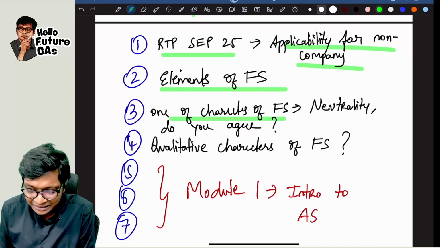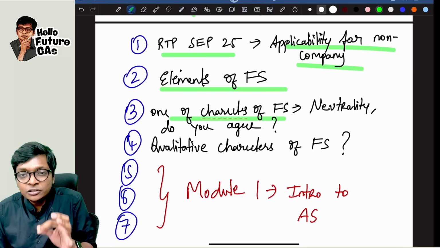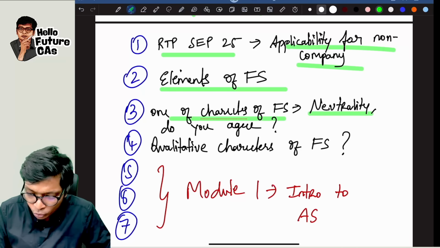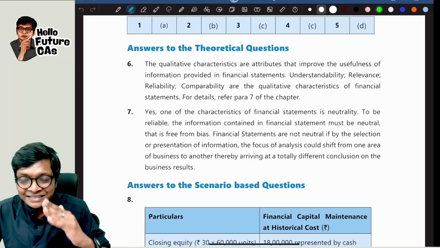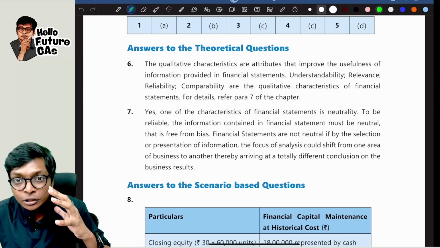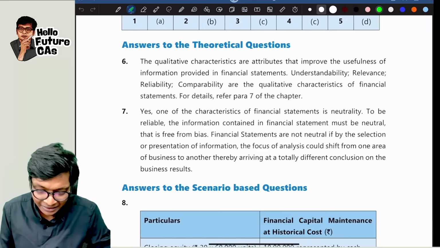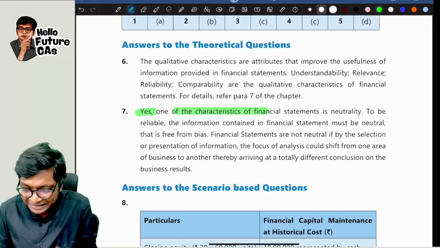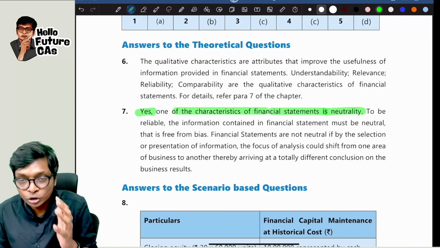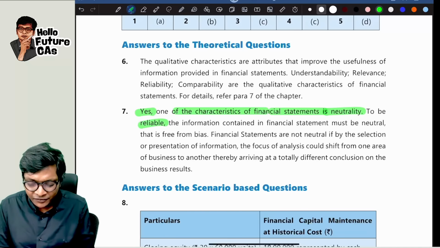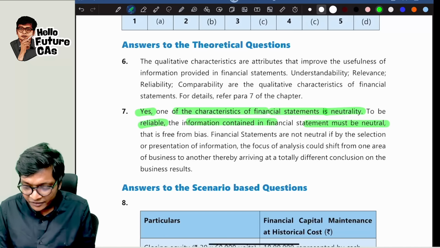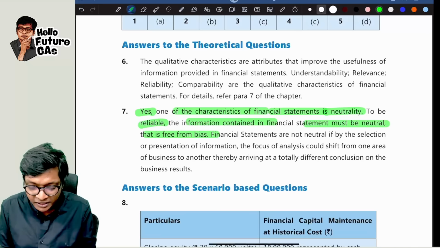What are the characteristics? One of the characteristics of financial statements is neutrality. Do you agree? They're asking you. So this is the answer for the question on neutrality, guys. Simple. Yes, one of the characteristics of financial statements is neutrality, to be reliable. That means the financial information contained in FS must be neutral, that is, free from bias.